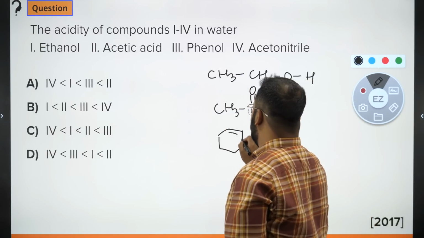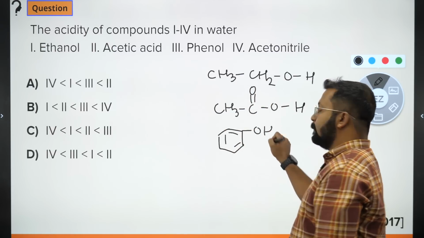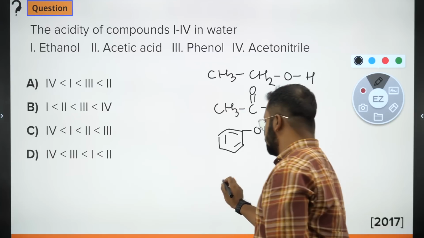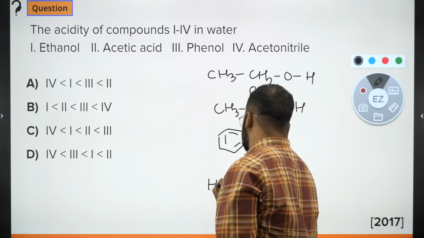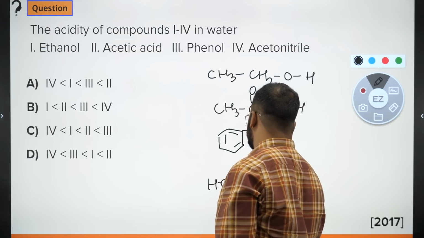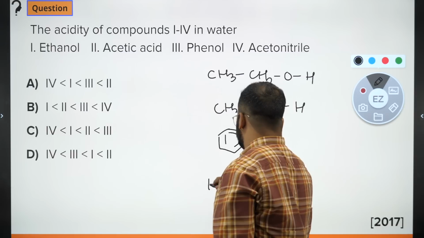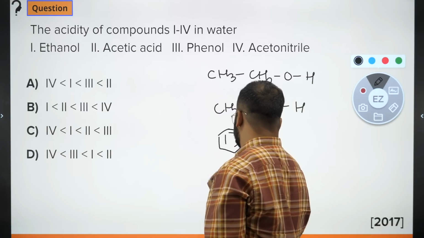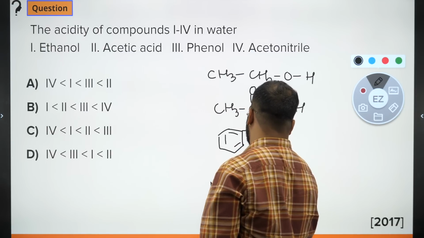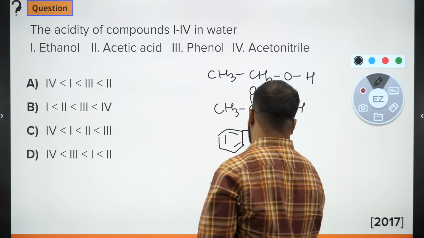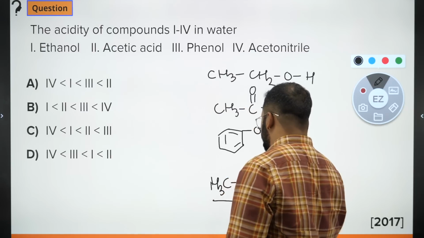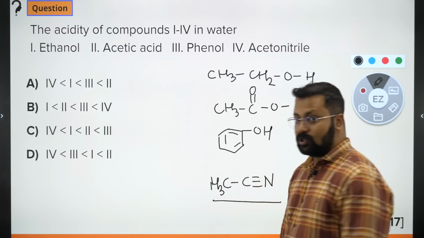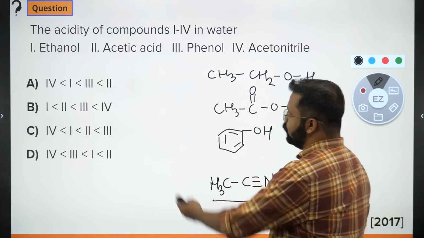This is phenol. And acetonitrile, please do remember the structure. This is acetonitrile. Let's look at which will be most acidic.